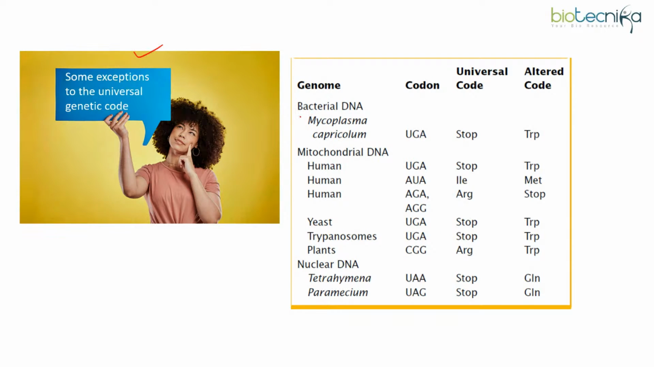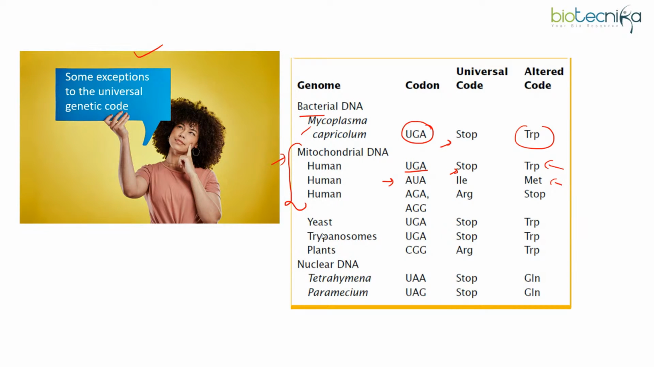See, here in the bacterial DNA, Mycoplasma, UGA, which is a universal stop codon, in this bacteria acts as a codon for tryptophan. And this part is important. In human mitochondrial DNA, UGA, which should act as the stop codon, again codes for tryptophan. Like this, AUA, which should be for isoleucine, will be coding for methionine. So this is the table you should refer to for the exceptions to the genetic code.